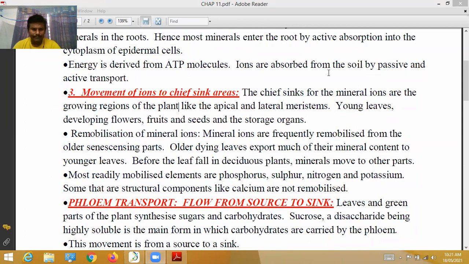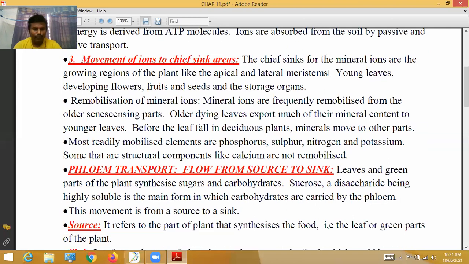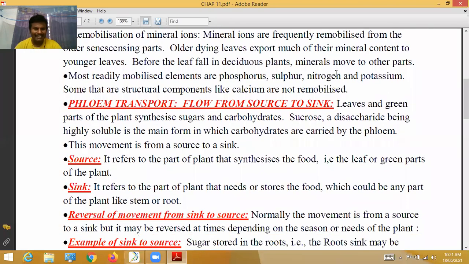Next topic. Phloem transport. Phloem transport is the flow from source to sink. Xylem transports water and minerals from the soil to various parts of the plant. So what will phloem transport? Food material from the source, source meaning the leaf, to the sink. Sink means storage places.